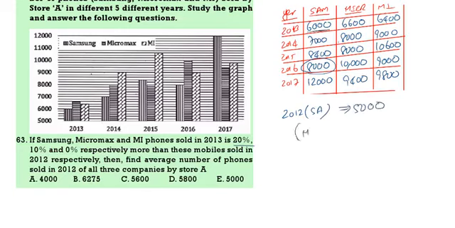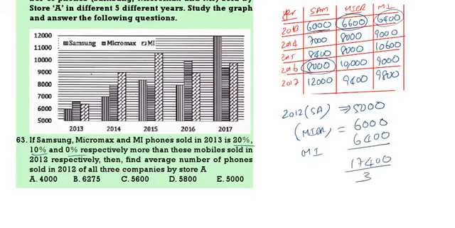Now Micromax. Micromax is 10% more. That means 11 parts is 6,600. 11 parts is 6,600, so 10 parts will be equal to 6,000. Then MI 0% means the same value, 6,400. Now the total is 17,400. We want the average, divided by 3. Now it is 5,800. 5,800 is the correct answer.